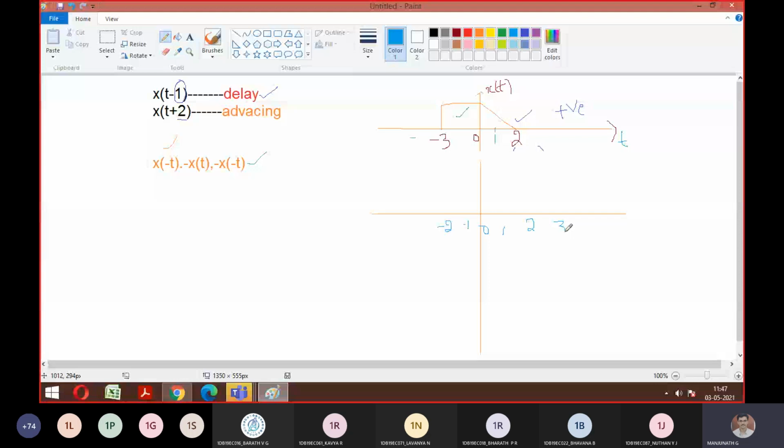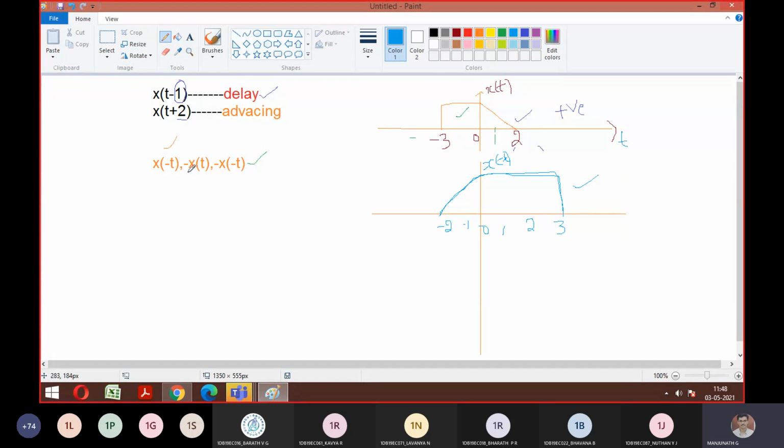If we make it like this, how does the signal look now? How can I take the mirror image? I want to start it like this. Is it like this? Yes, sir. So what happened with respect to x of t? I'm just doing a negation of that. Negation is nothing but a reflection or a mirror image. So this is what your x of minus t looks like. Any doubts, anyone? Is it fine, guys? Yes, sir.